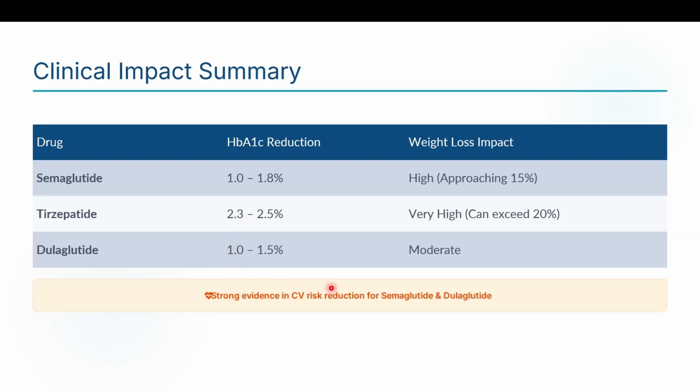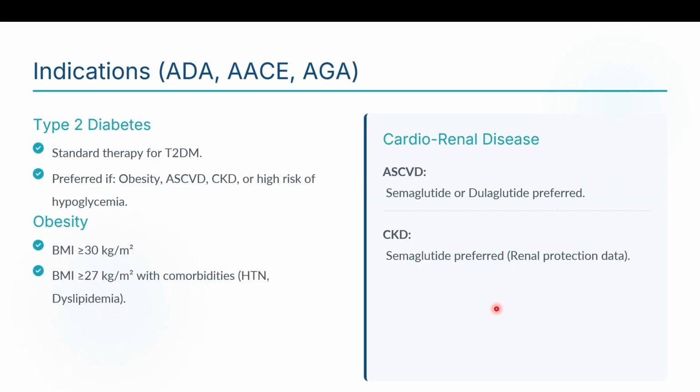There is strong evidence in cardiovascular risk reduction for semaglutide and dulaglutide, which are currently the first line drugs for these cases. The indications, according to ADA, AAC, and AGA: for type 2 DM, the standard therapy is nowadays a GLP-1 agonist. It is preferred in case of obesity, atherosclerotic cardiovascular disease, CKD, or high risk of hypoglycemia. So in most of the cases, this is covered under the indications and it becomes the first line therapy for type 2 diabetes mellitus nowadays.